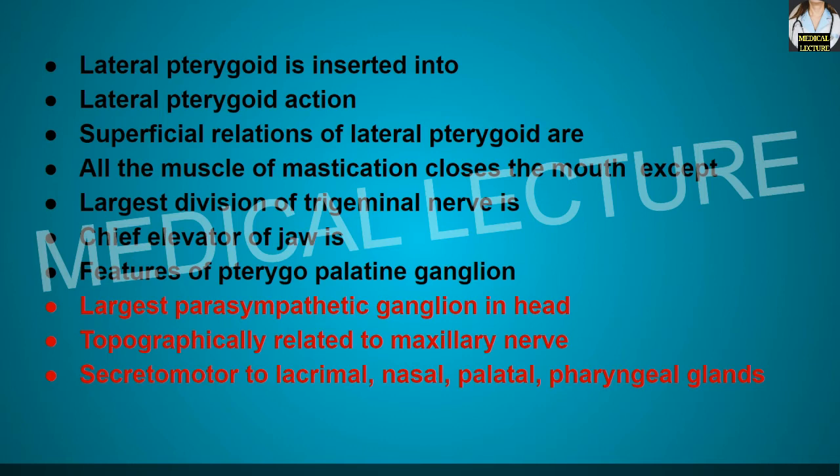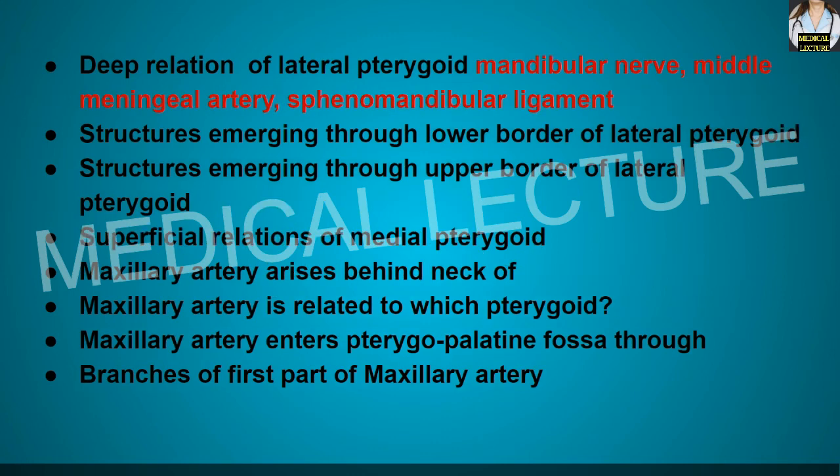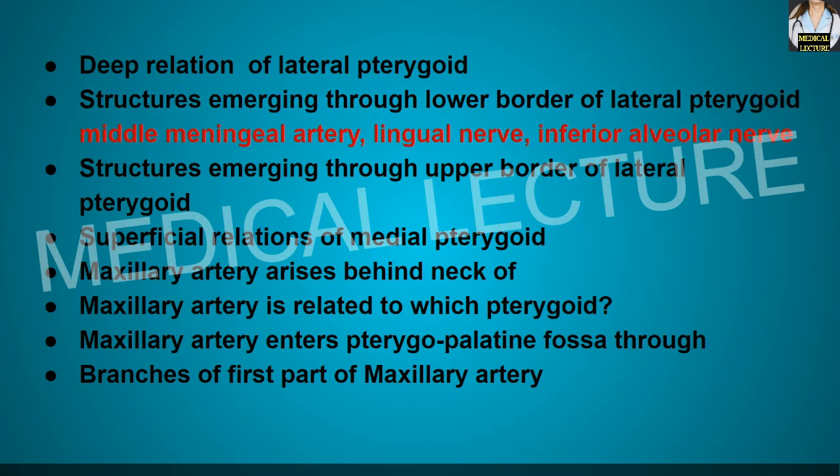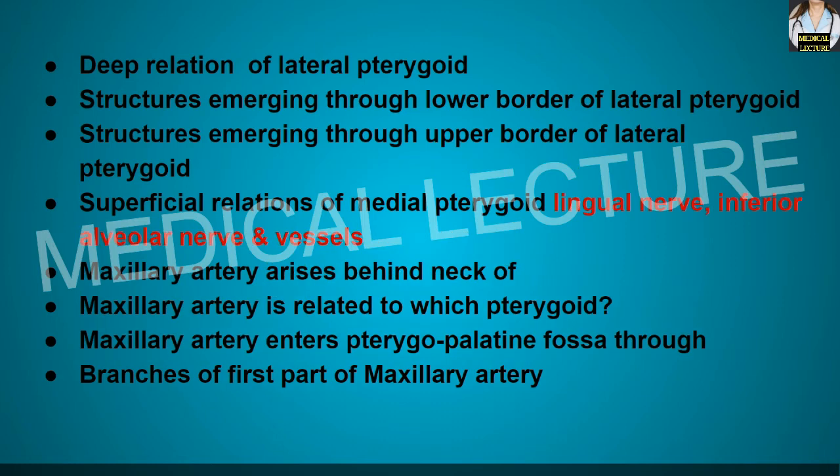and the pharyngeal glands. Now deep relation of the lateral pterygoid, it is the mandibular nerve, middle meningeal artery and the sphenomandibular ligament. Now structures emerging through the lower border of the lateral pterygoid, they are middle meningeal artery, lingual nerve and the inferior alveolar nerve. Now structures emerging through the upper border of the lateral pterygoid muscles, so they are masseteric muscle and the deep temporal nerve. The superficial relations of the medial pterygoid muscle, they are lingual nerve, inferior alveolar nerve and the vessels.